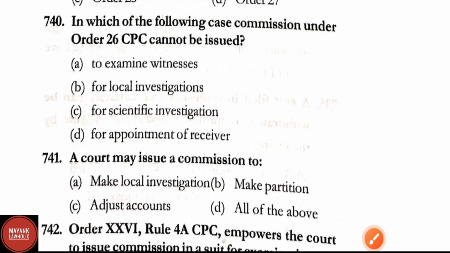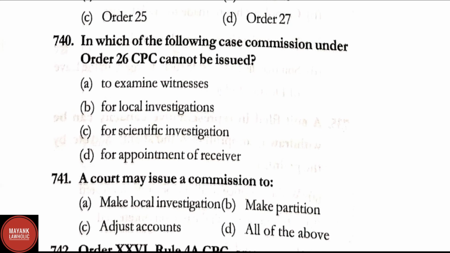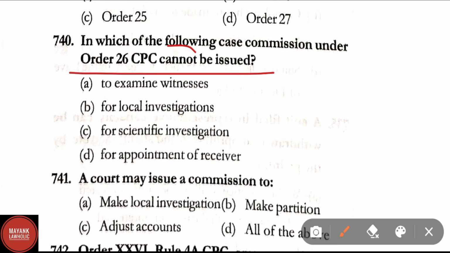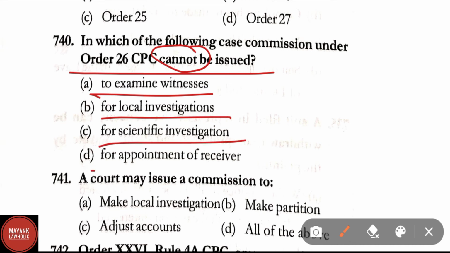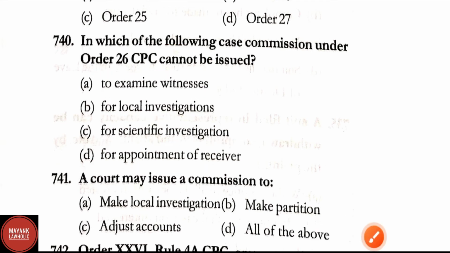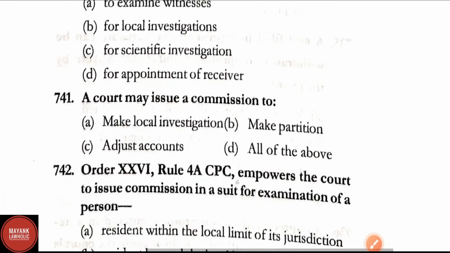Question number 740. In which of the following cases commission under Order 26 of CPC cannot be issued? To examine witness, for local investigation, for scientific investigation, for appointment of receiver. Here correct answer is option D, for appointment of receiver. Commission cannot be issued under Order 26 of CPC.